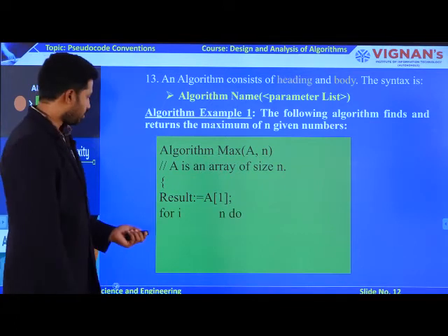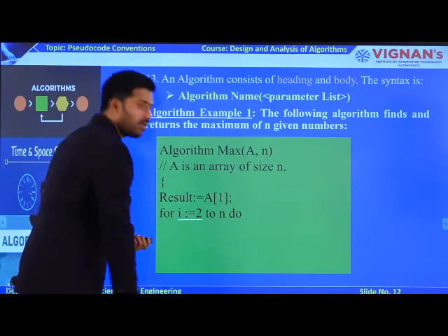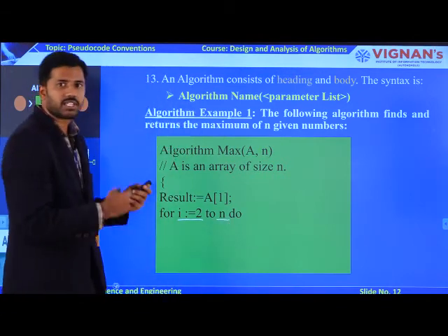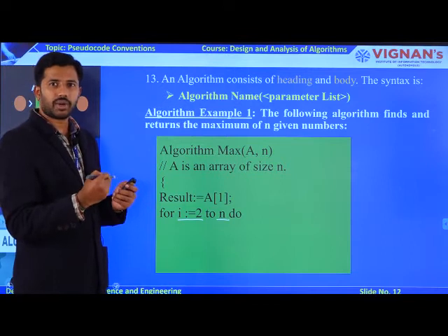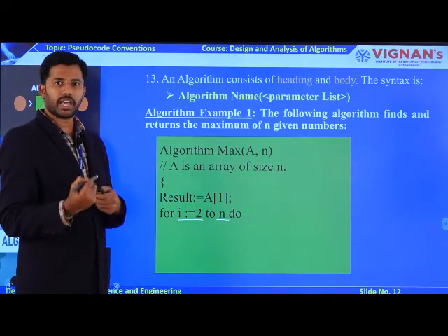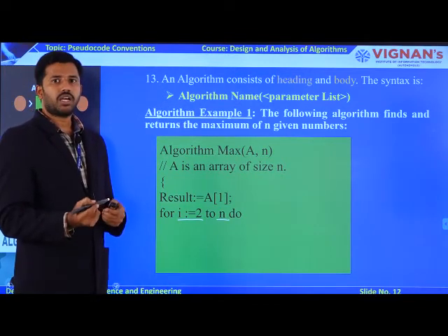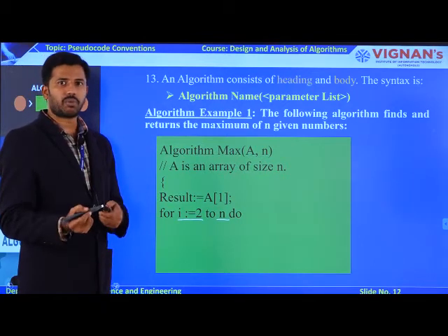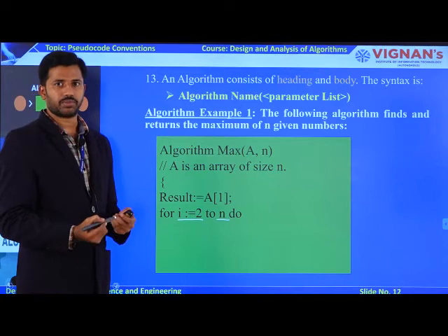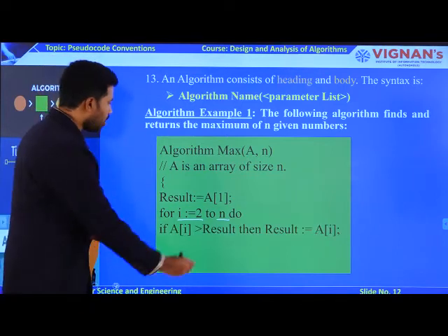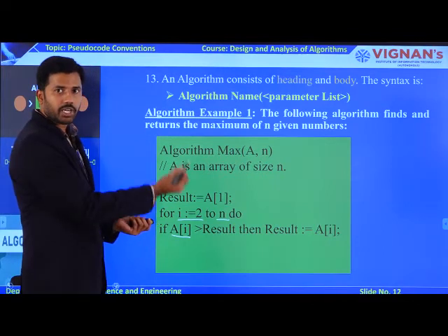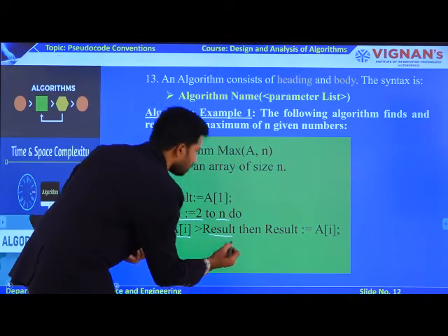Okay, so here I am taking my for loop which is starting from i equal to 2, and you are going to compare my first element with all the remaining n minus 1 elements which are available in my array. To compare all the elements as well as to get the maximum element, you require one if condition. The if condition is going to verify all the n minus 1 elements in your array with the result parameter.